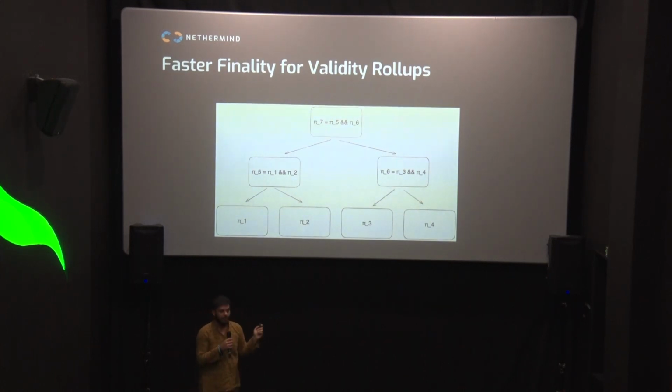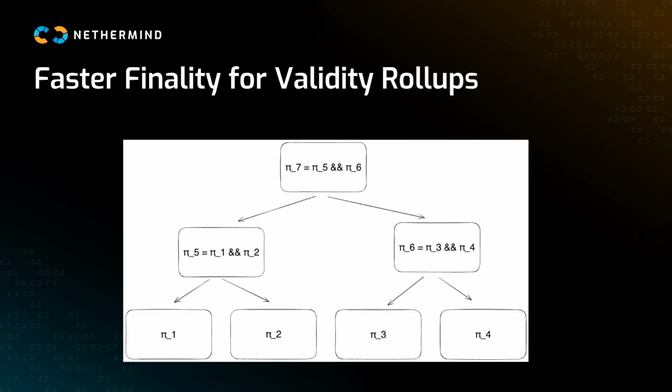This technique can also be used for faster finality for rollups. So in the current world, verifying one ZK proof on Ethereum is kind of expensive, and it's very expensive if we want to do it for each rollup block. So what rollups do is they aggregate their proofs, either like folding schemes or recursion or whatever.